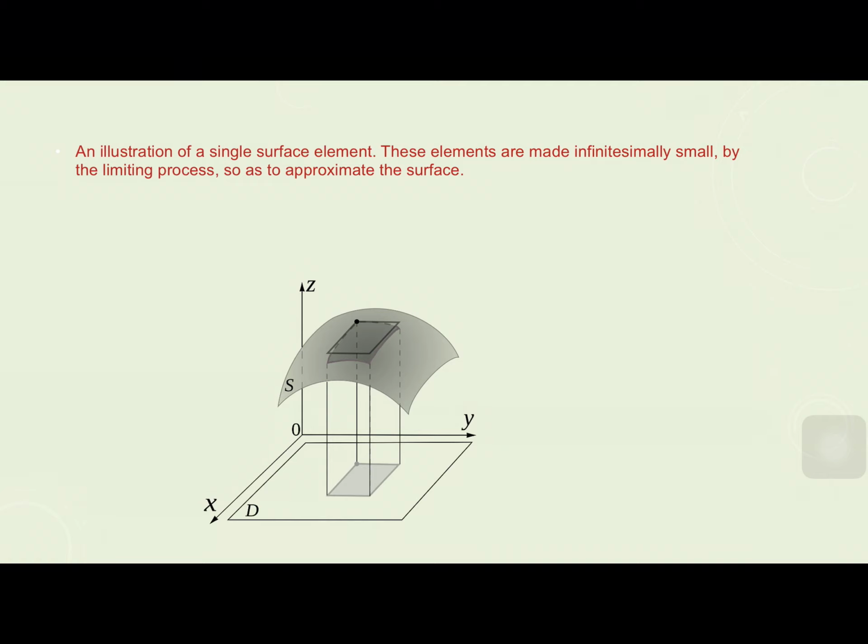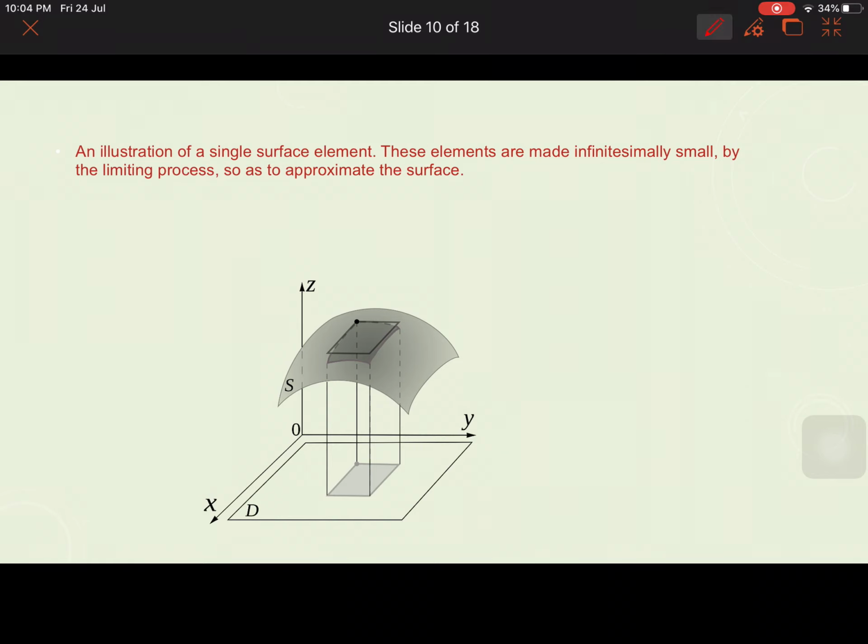These elements are made infinitesimally small by a limiting process, so as to approximate the surface. Along the x-axis, y-axis and z-axis, see how this surface element is changing. The entire thing is the total surface, but we are concerned only with a single element.